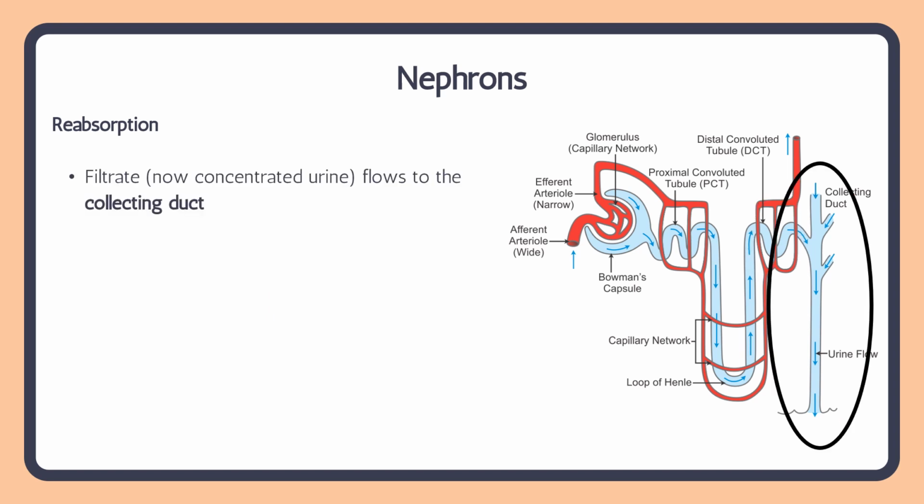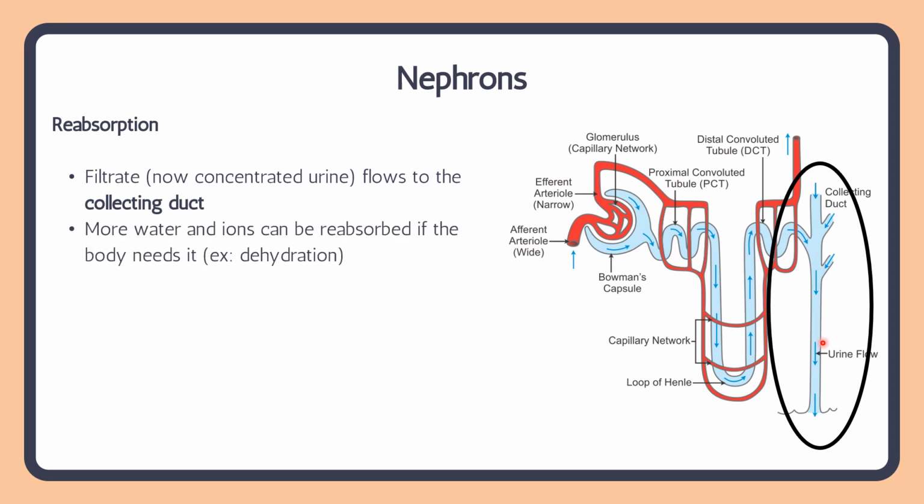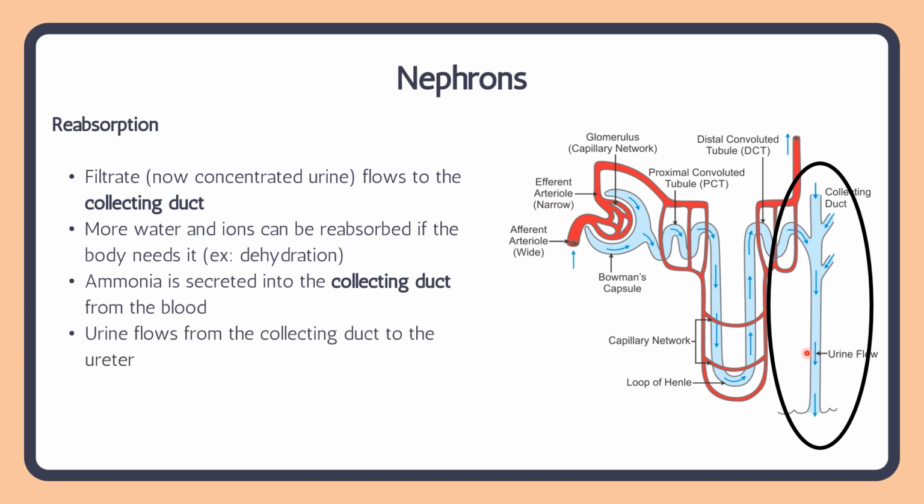And then now we have very concentrated filtrate, right? We've reabsorbed all the water that we need to, and whatever wastes are left over all comes to the collecting duct. So all the nephrons lead to this collecting duct, and this is now urine. We reabsorb more water if we need to here. Ammonia is secreted into the collecting duct if there's any ammonia in the blood. And this urine then flows down the collecting duct into the ureter.